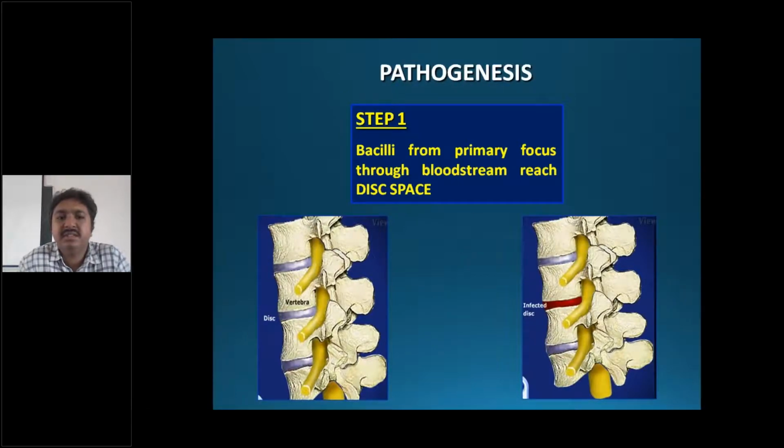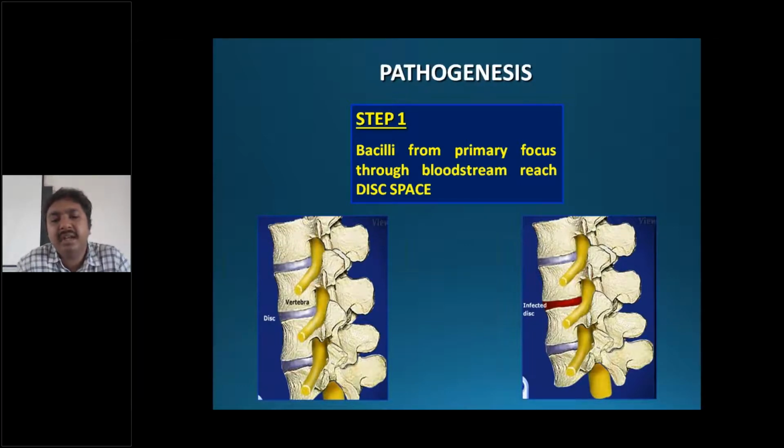So coming to pathogenesis, this is important. These 4-5 slides are very important. First, the bacilli from the primary focus, say lung, travel through the bloodstream via the Batson's vertebral plexus and reach the disc space. Usually, the arterial supply and venous drainage is around the disc and adjacent end plates.